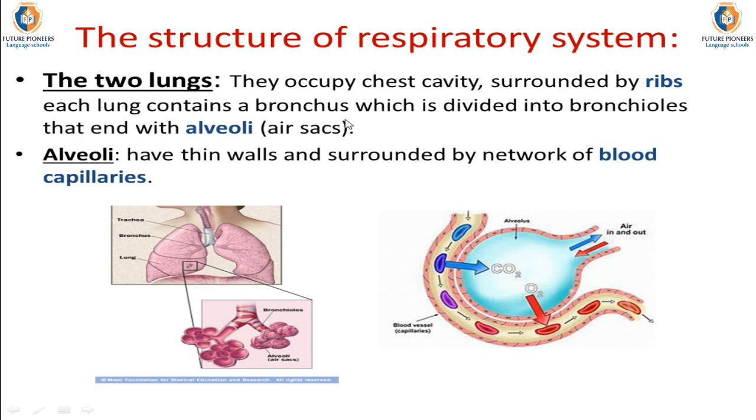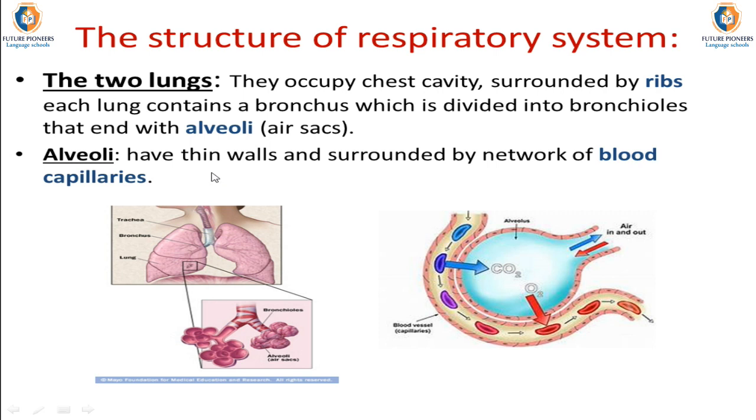Each lung contains a bronchus, as we said, which is divided into bronchioles, and at the end of each one they are surrounded by air sacs which are called alveoli. On the surface of these structures, gas exchange between oxygen and carbon dioxide occurs.